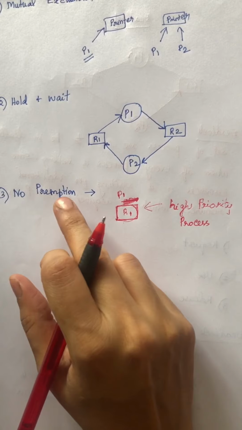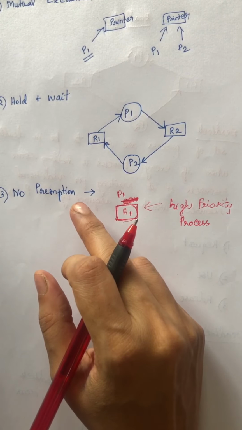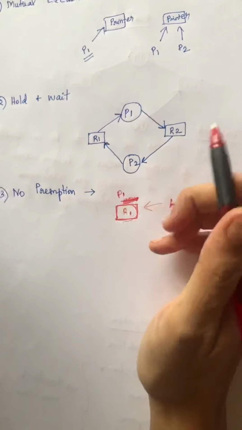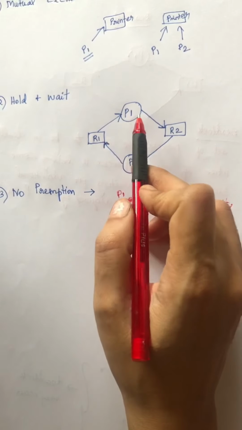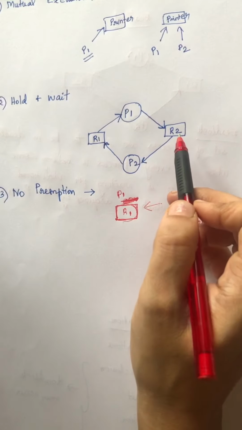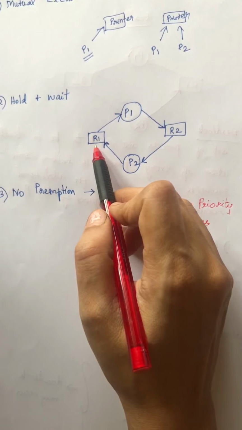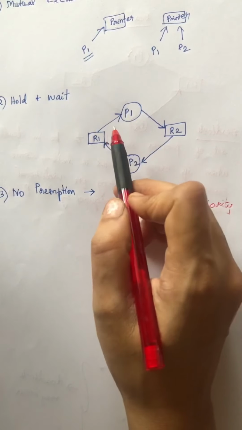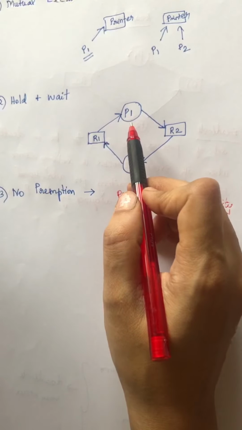Third condition is no preemption. That means resources cannot be preempted. Okay, so consider this case itself. In this case, process P1 is holding resource R1 and is waiting for the resource R2. Process P2 holds resource R2 and is waiting for the resource R1. So here, if any higher priority process needs the resources, then the process will not release that resource.